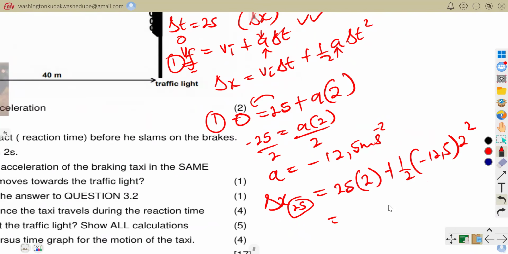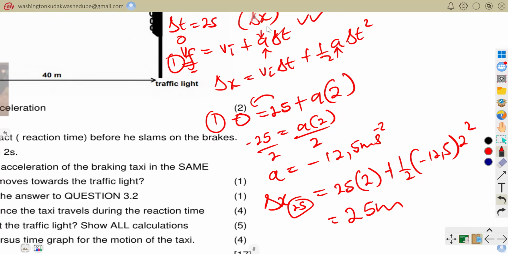This gives me 50, and then 4 divided by 2 is 2, and 2 times 12.5 is 25. So if I do my calculations, I get 25 meters. His braking distance was 25 meters.